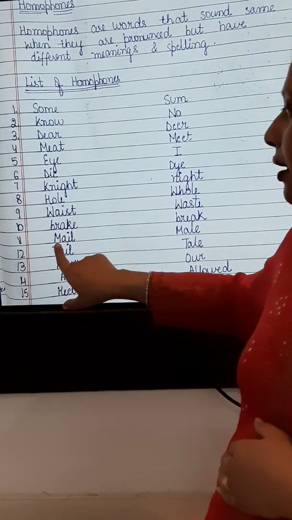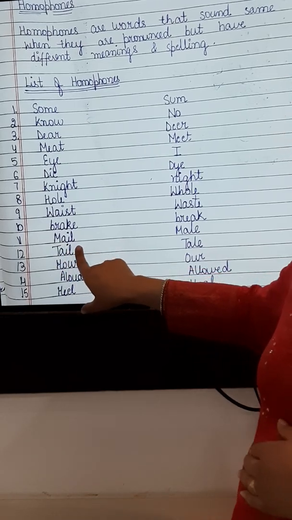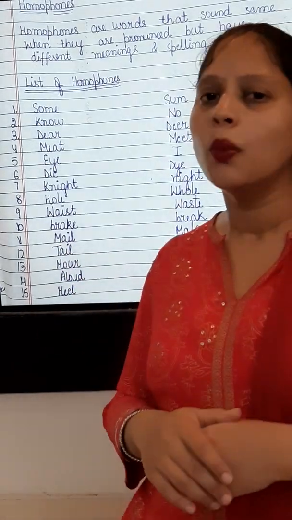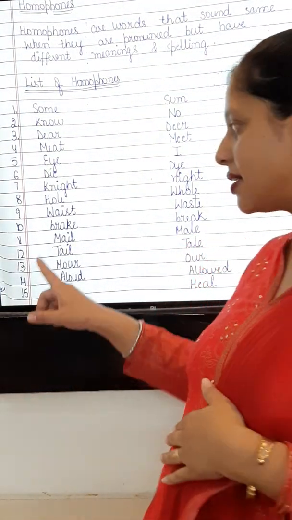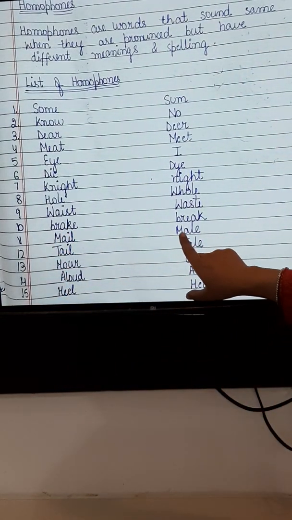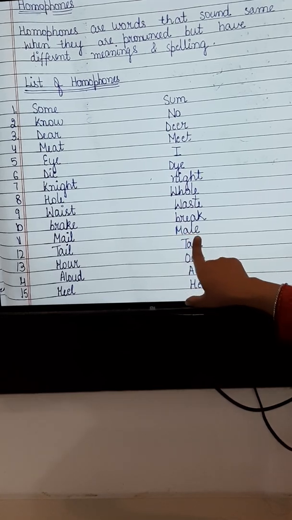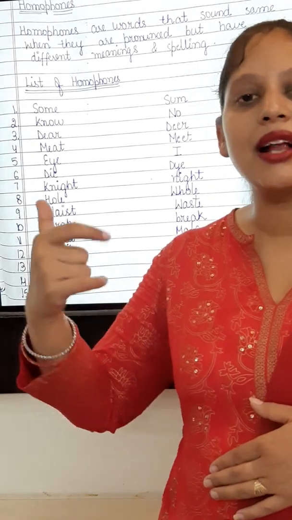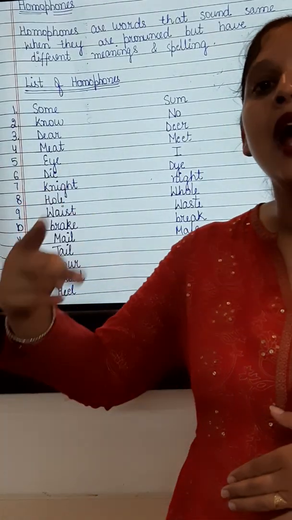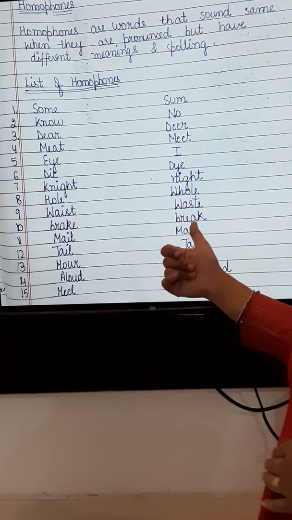This is mail, that is MAIL, that is generally referred to as letter. We say, have you received my mail? This is male, that is MALE. We can say that masculine. There are two words, female and male. That is male for masculine and feminine, that is female.